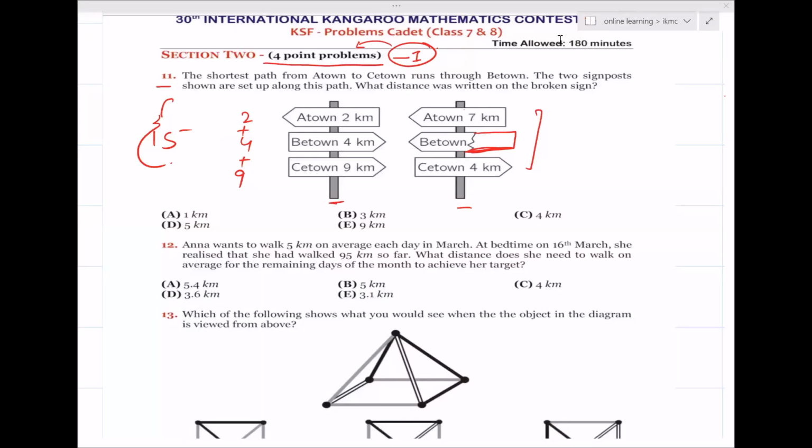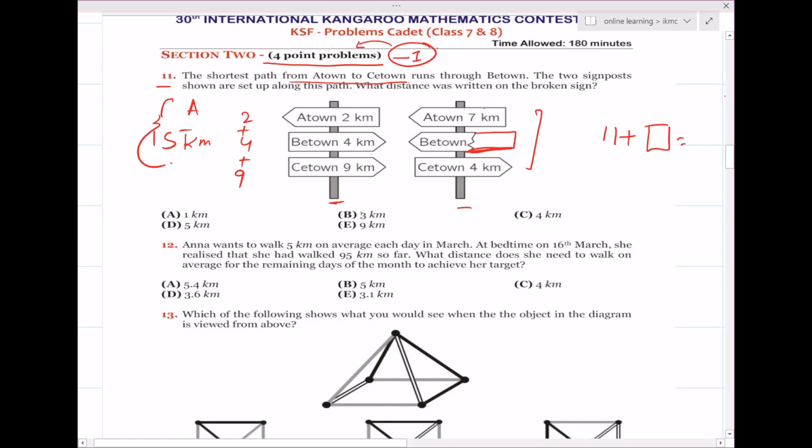All right, so in the question, it's mentioned that you have to write the shortest path from A to C. So clearly we know that it has to be less than 15 kilometers. From A to C in post 1, the distance is 15 kilometers. Now let's count. 7 plus 4 is 11. I have to add a number here so that it is less than 15 kilometers.